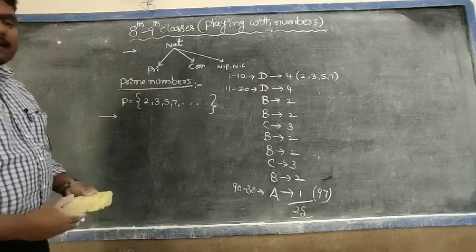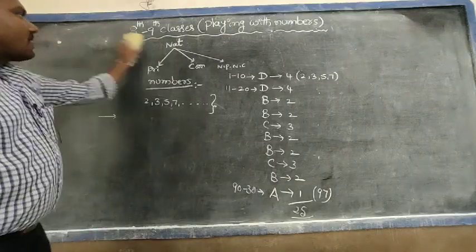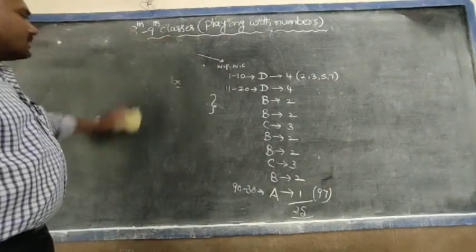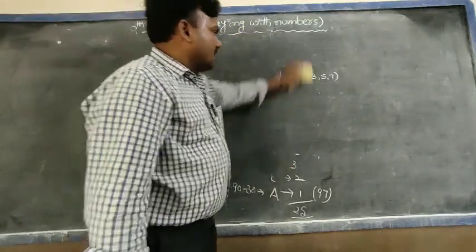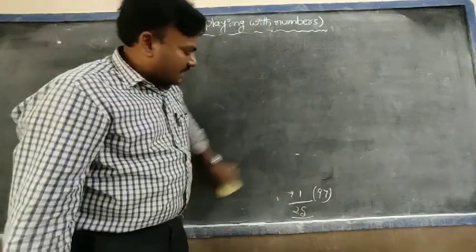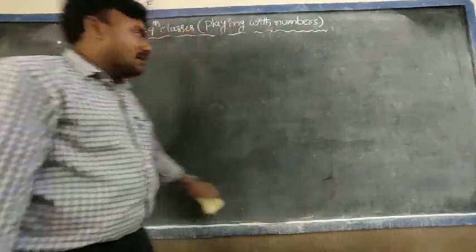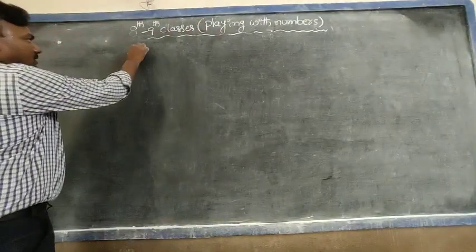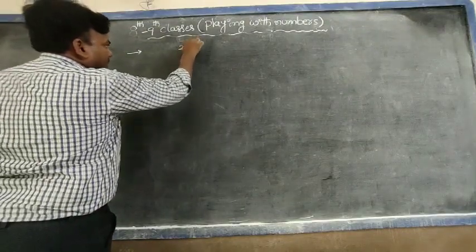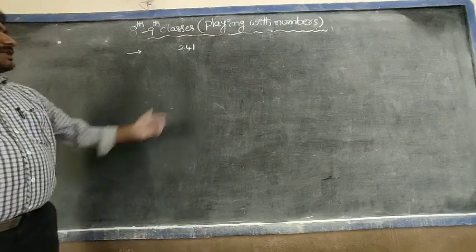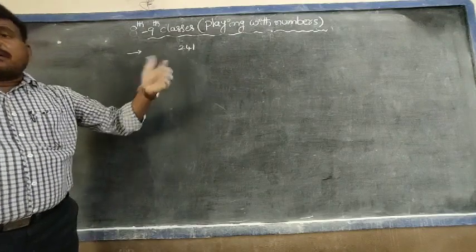Okay. Next one is, given a number, is it a prime number or not? How to check it? Is there any method or not? Yes, there is one method. I take one example, that is 241. Check whether the number 241 is a prime or not.